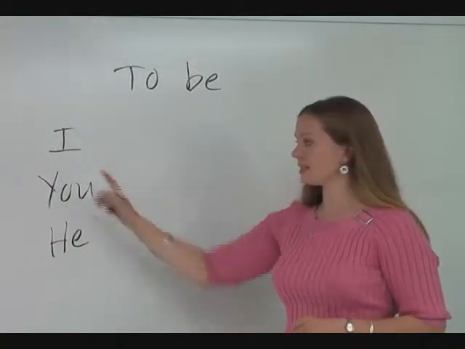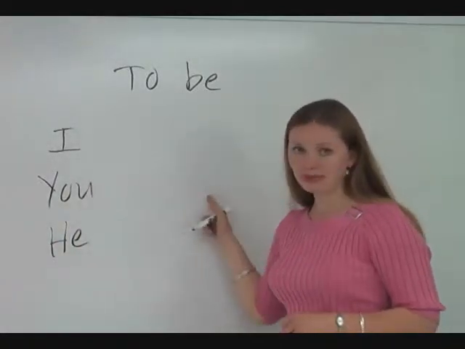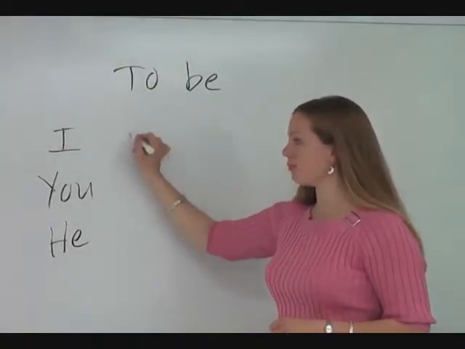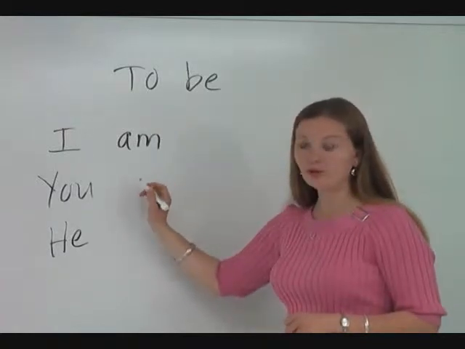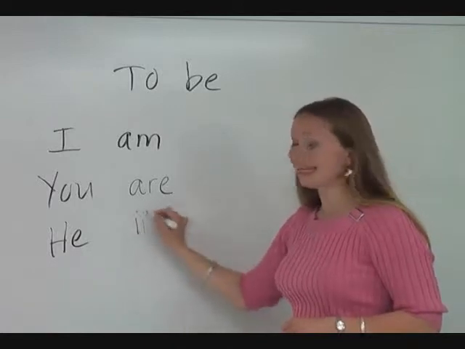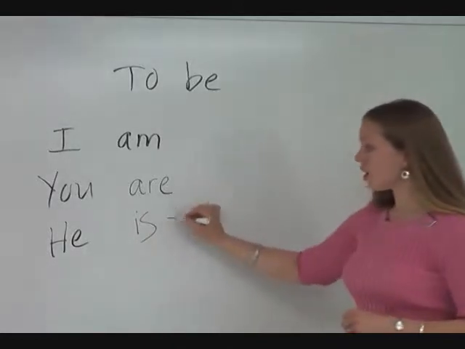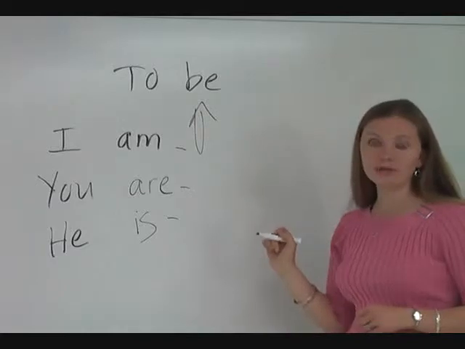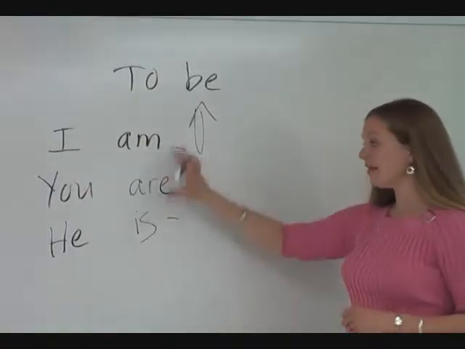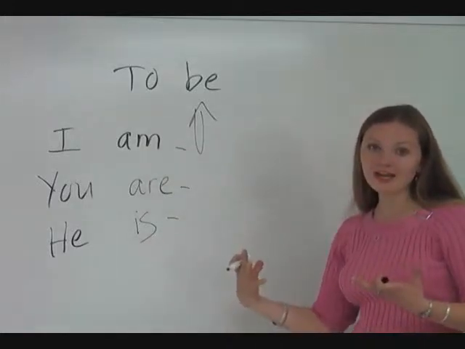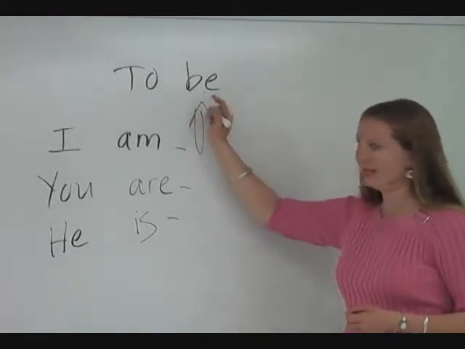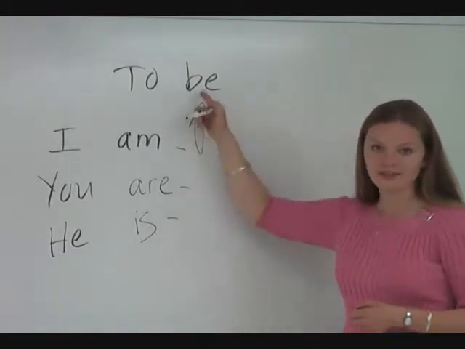It's not correct to say, I be, you be, he be. That's not right. We change the verb be to match our subject. That's called verb conjugation. I am, you are, he is, etc. These are all forms of the same verb, to be, but they're just different depending on the subject. Now, this is very tricky because there's not a particular rule to understand exactly how to conjugate the verb be. It doesn't even begin to look like the verb be.